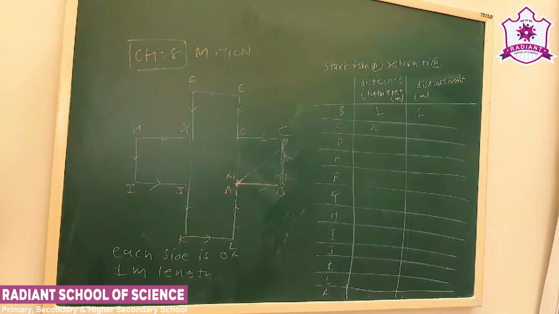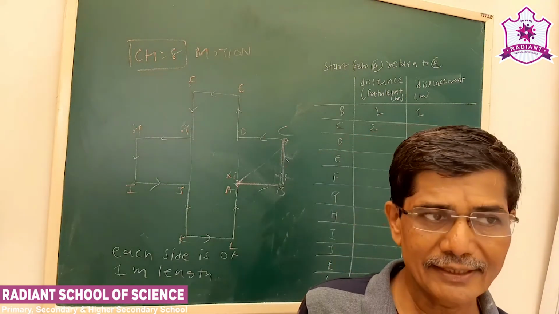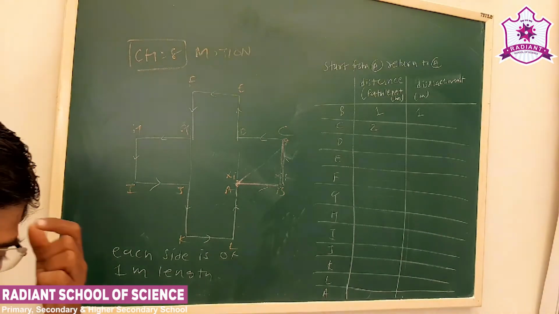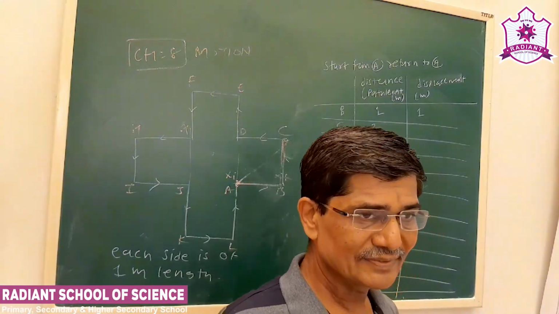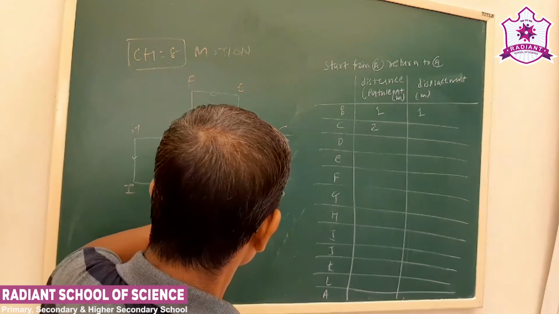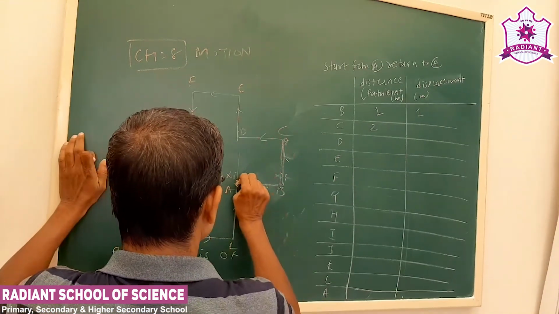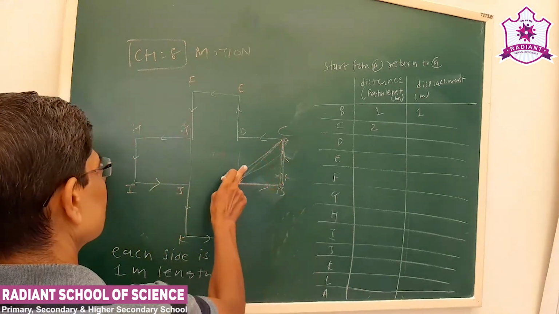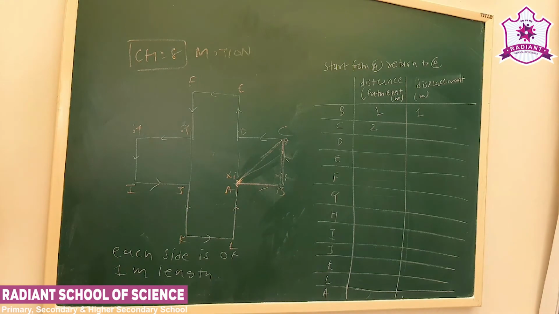Now displacement, as I told, has nothing to do with the path followed. It connects the initial and final position only. So what is the shortest distance between A and C? This is the shortest distance.